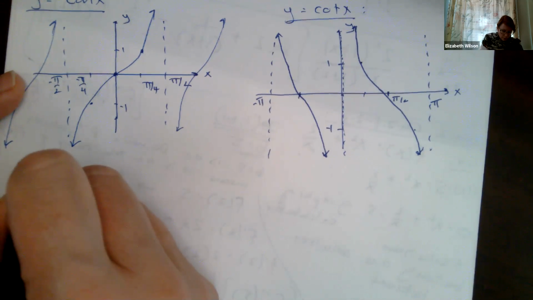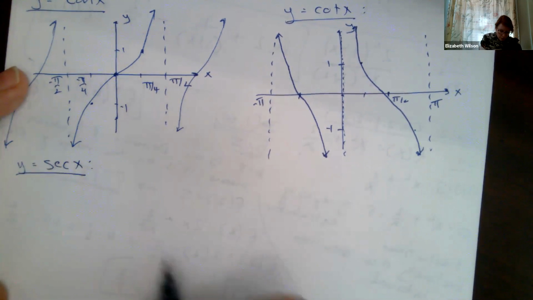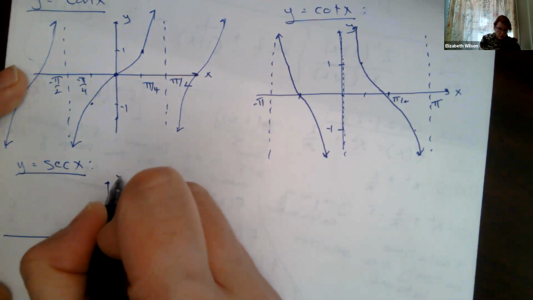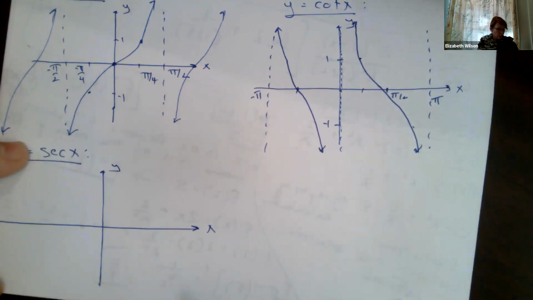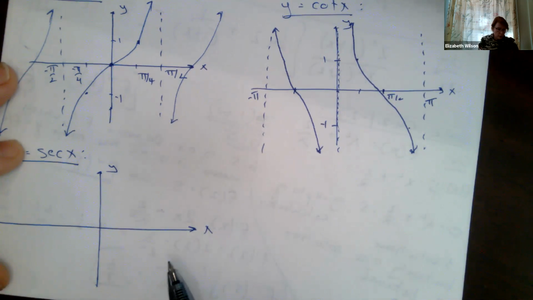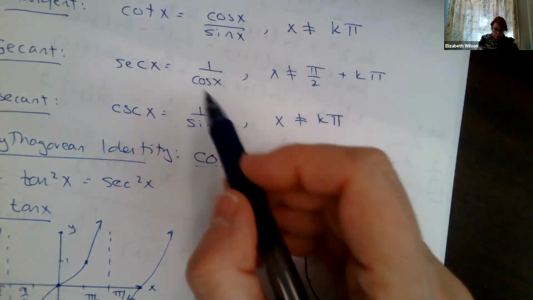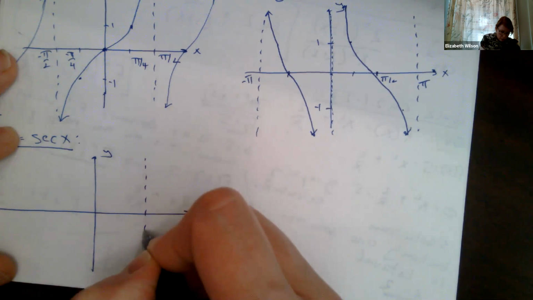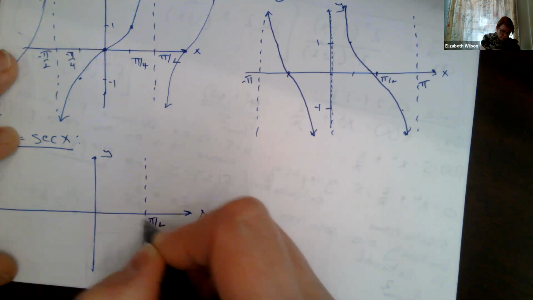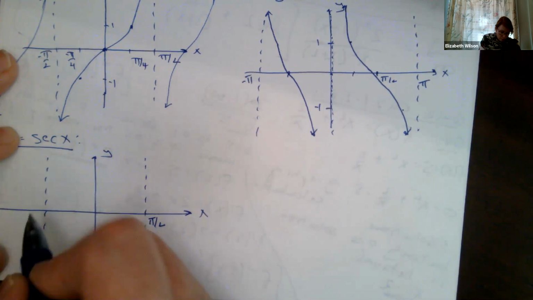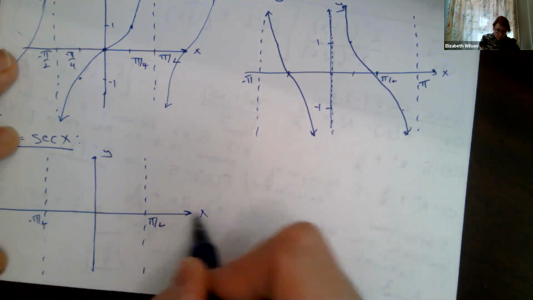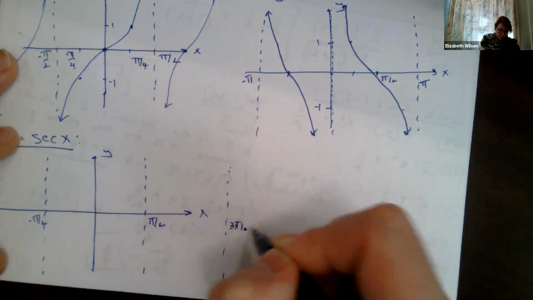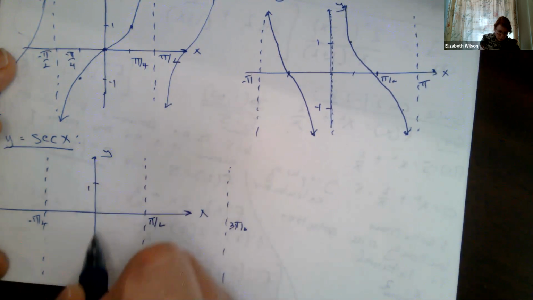So y equals secant. Okay, so for the secant function, here's our x, here's our y. Secant is 1 over cosine. So we again have to look at pi over 2, multiples of pi over 2. And so I'm going to start doing this. Here's pi over 2, minus pi over 2, and then these are multiples of pi. So this is 3 pi over 2. Now here's 1, here's minus 1.